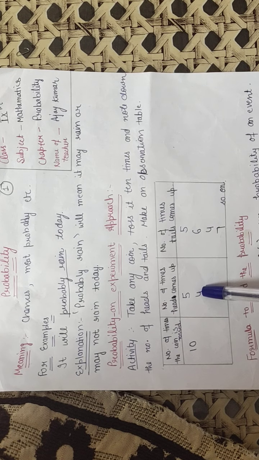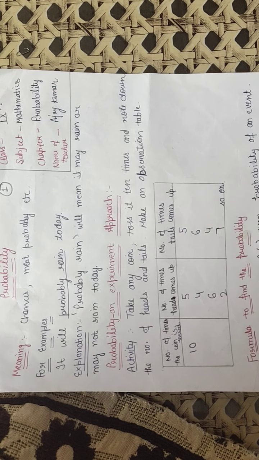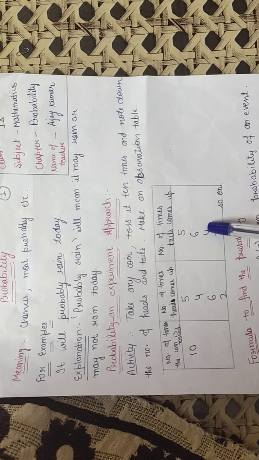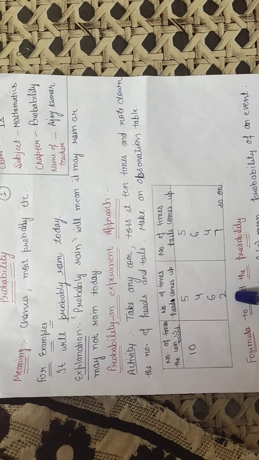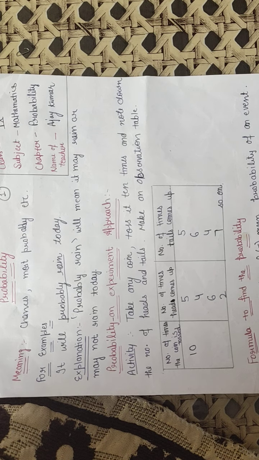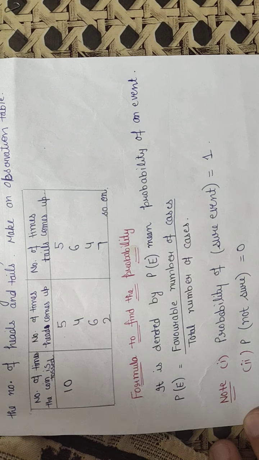That means 4 times head comes and 6 times tail comes, or 6 times head will come or 4 times tail will come, or it may be possible that 2 times head will come or 7 times tail will come. So there are so many cases in which head will come or tail will come.